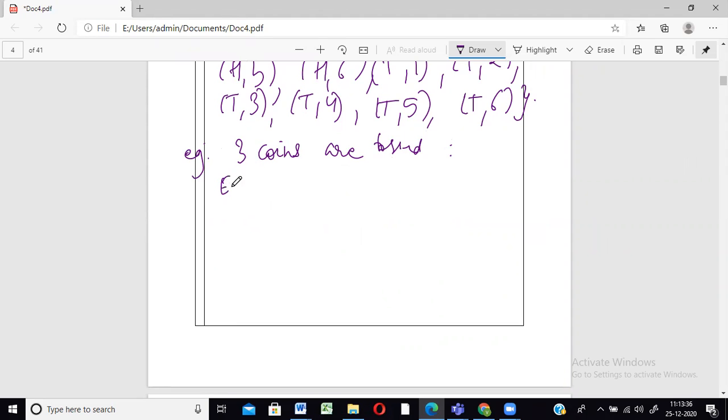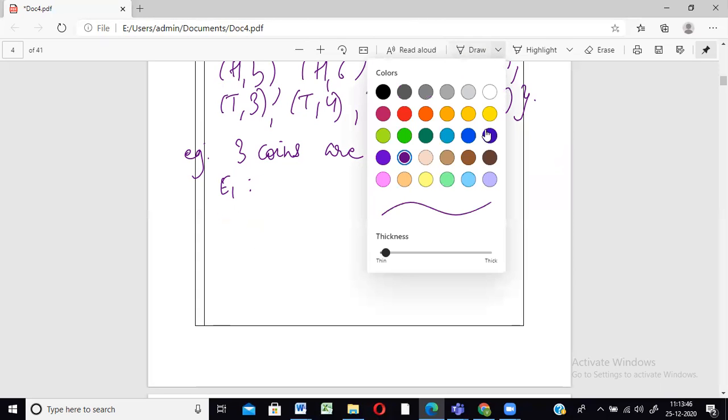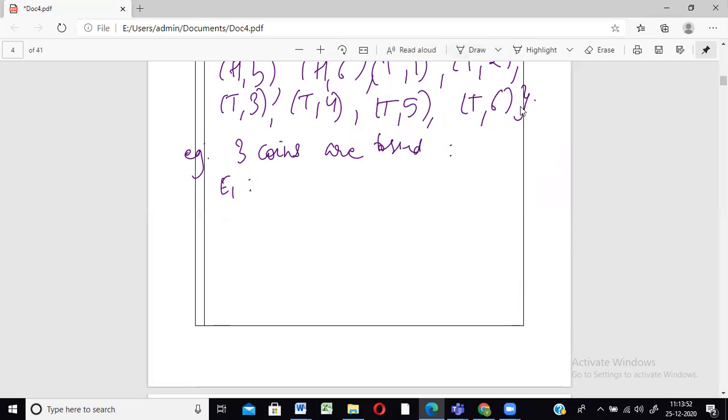Suppose there are four events. Let us name them E1, E2, E3 and E4, right?